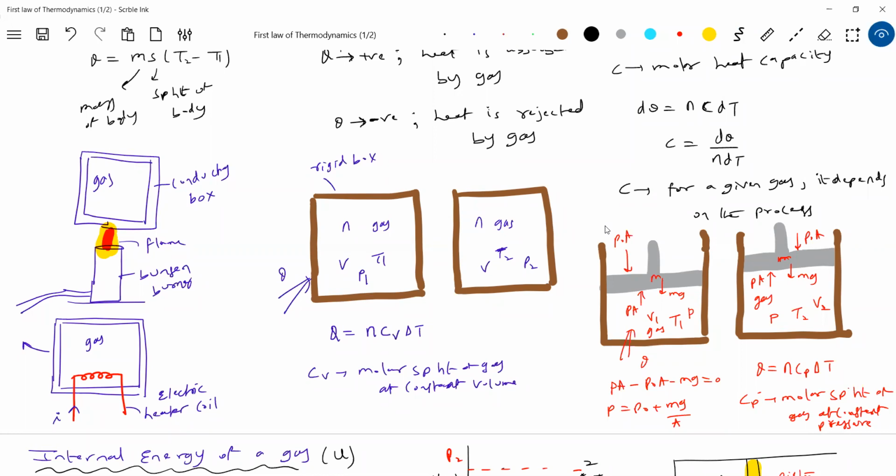Okay, able to understand now? So like I'll supply heat where the pressure and volume both change. In that case, you write only this much. So what are the possibilities here? If the gas absorbs heat at constant volume, write the equation this way. If the gas absorbs heat at constant pressure, write this one. If both pressure and volume change, then write Q equal to nC delta T, and that C you have to determine. So there will be three possibilities. Pressure will be constant, volume will be constant.